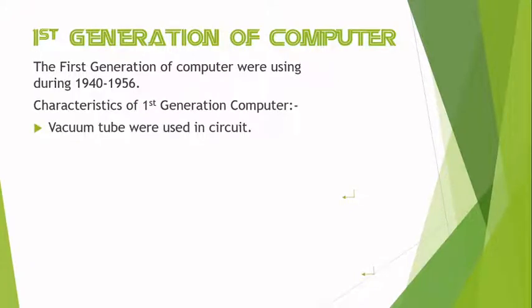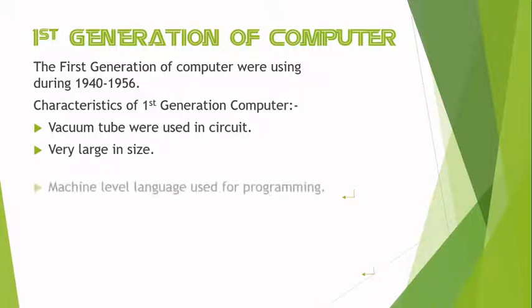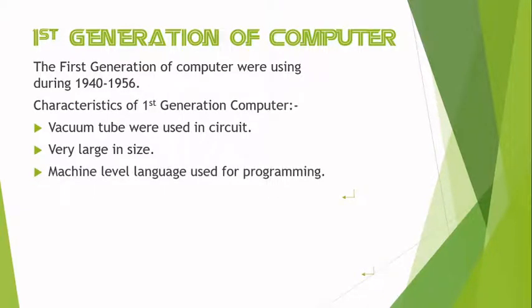Characteristics of first generation computers are: vacuum tubes were used in circuits, and they were very large in size. Machine level language was used for programming, because first generation computers support only machine level language. In the machine level language, they were using 0 and 1. First generation computers were very expensive.